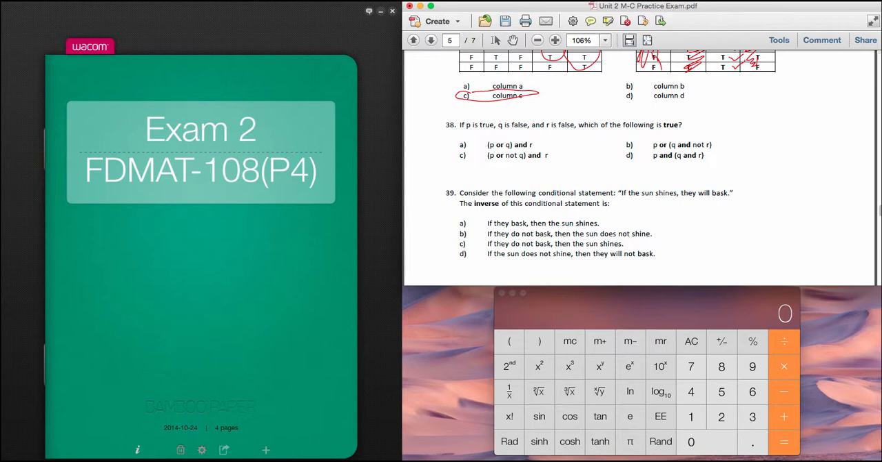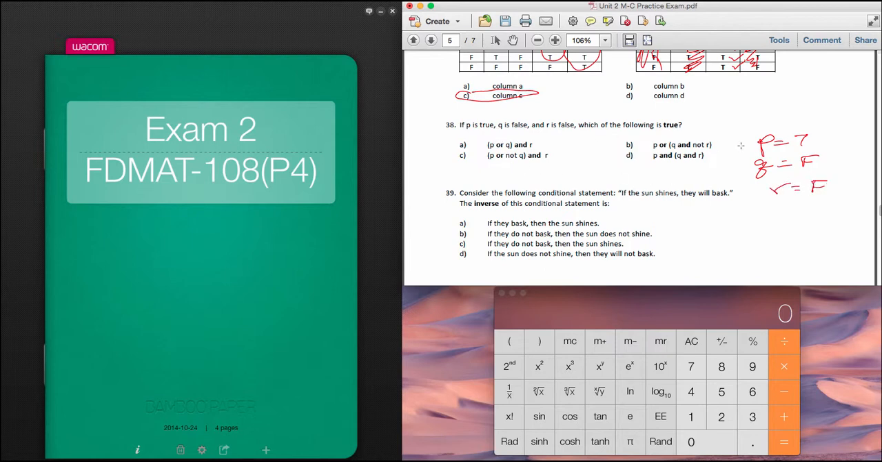If P is true, Q is false. Okay? And if R is false, which of the following is true? Okay? So what we know is P is true, Q is false. Okay, which of the following is true? Okay, and R is also false. Okay, so let's put this in.